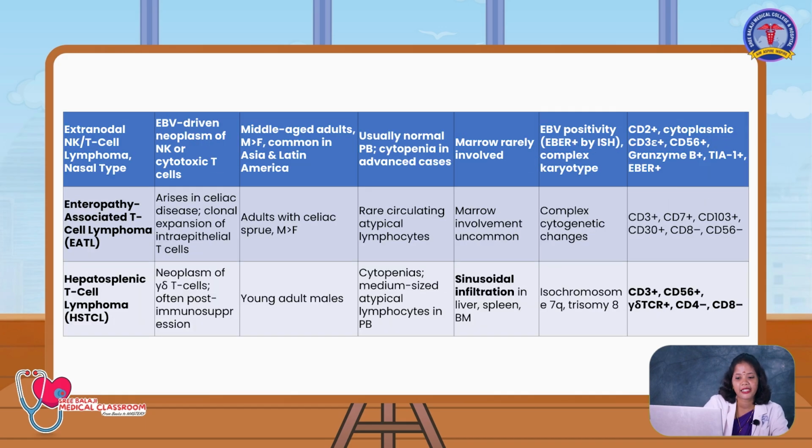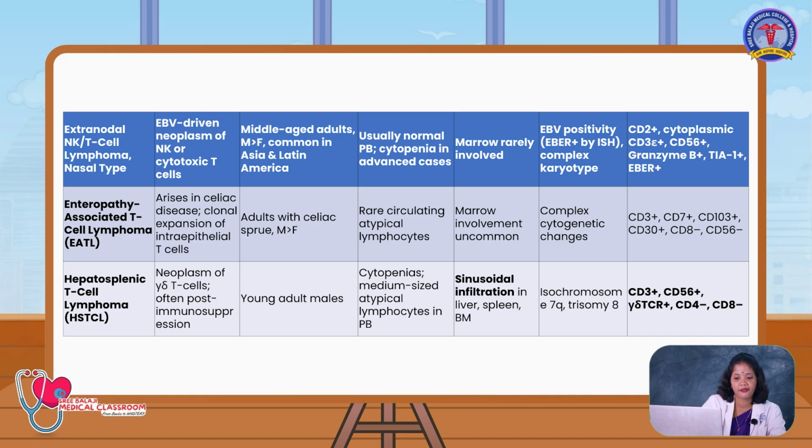In extranodal NK/T cell lymphoma, nasal type, it is associated predominantly with EBV, that is Epstein-Barr virus. It occurs in the middle age group. Males are more affected. In peripheral blood, you will be having cytopenia, and marrow infiltration will be seen with atypical lymphocytes. HTLV1 proviral DNA integration will be seen in cytogenetic molecular studies. And in immunophenotyping, CD2 and cytoplasmic CD3E and CD56 will be highly positive.